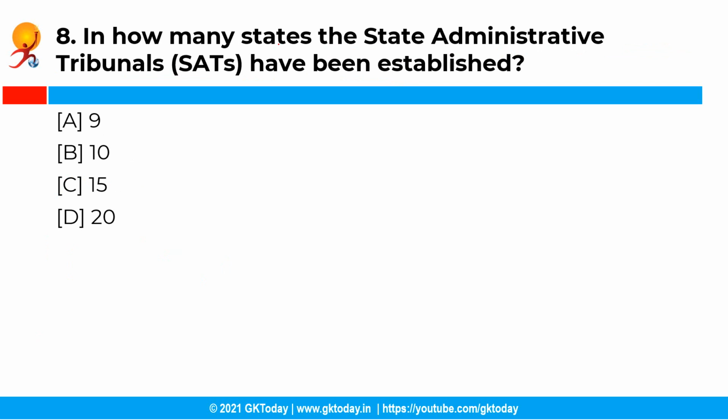Now the next question is, in how many states have the state administrative tribunals been established? So you have the following options and the correct answer is option A, that is 9. So the state administrative tribunals have been set up in the 9 states of Andhra Pradesh, Himachal Pradesh, Orissa, Karnataka, Madhya Pradesh, Maharashtra, Tamil Nadu, West Bengal and Kerala. However, the Madhya Pradesh, Tamil Nadu and Himachal Pradesh tribunals have since been abolished.